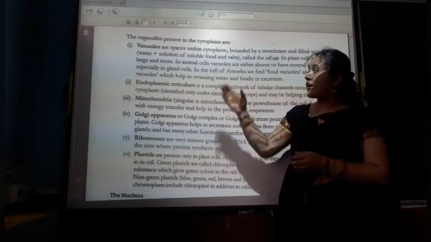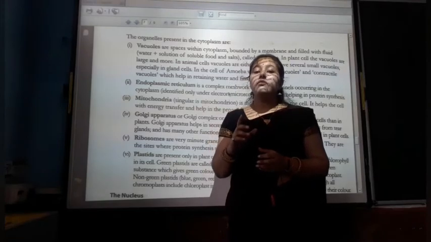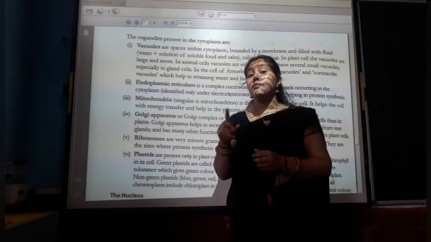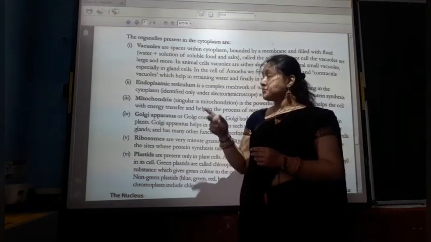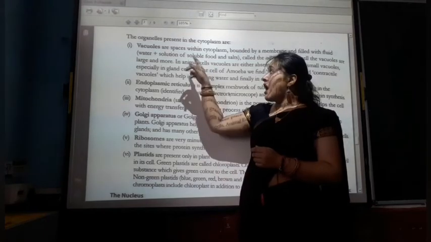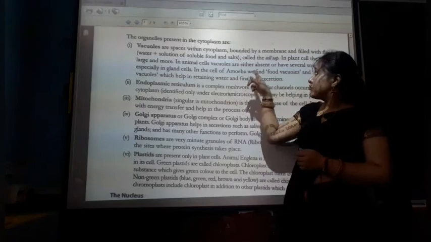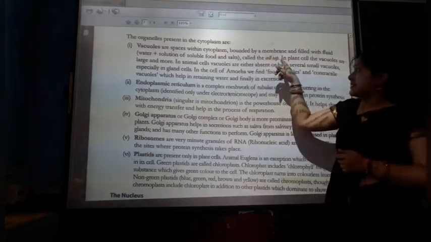So the first organelle is the vacuole. Vacuoles are always present in the plant cell but not present in the animal cell. Vacuoles are spaces within the cytoplasm bounded by a membrane and filled with a fluid called the cell sap.